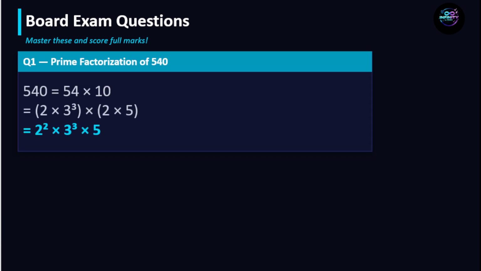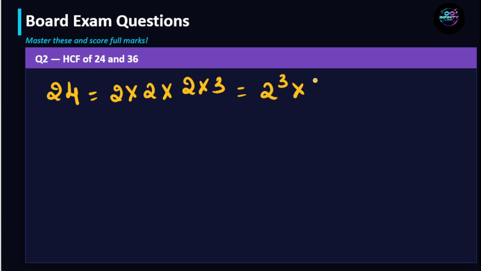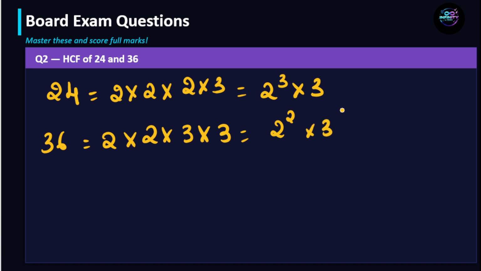Now we'll move on to another question, that is find the HCF of 24 and 36. How to find the HCF of 24 and 36? Using the prime factorization method, first find the prime factors of 24. 24 can be written as 2 into 2 into 2 into 3, that is 2 cube into 3. And 36 can be written as 2 into 2 into 3 into 3, that is 2 square into 3 square.